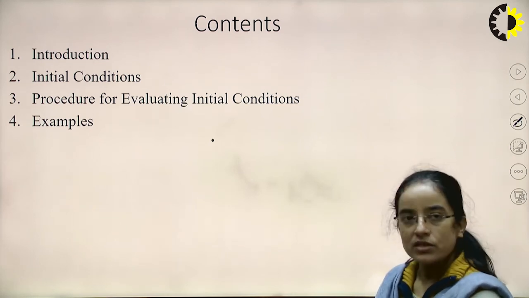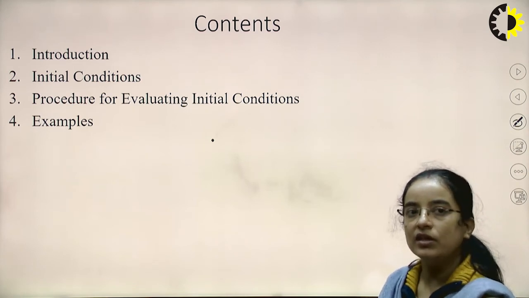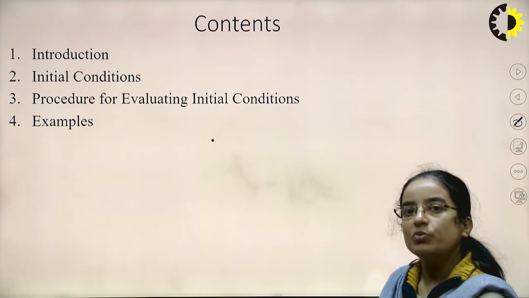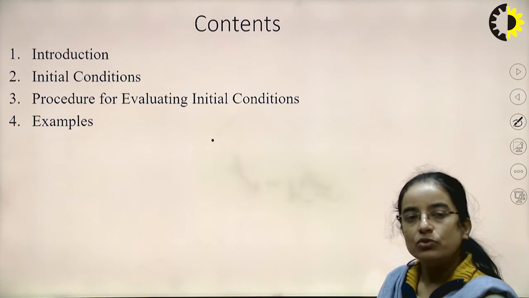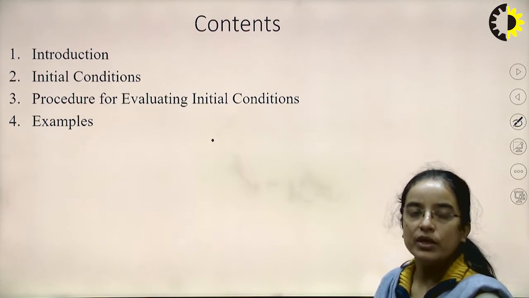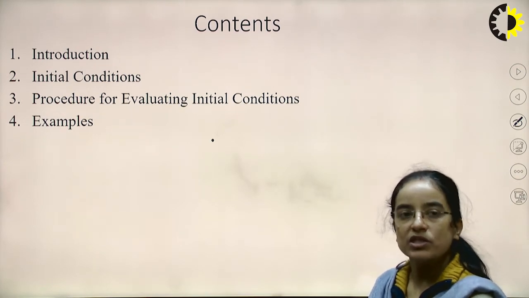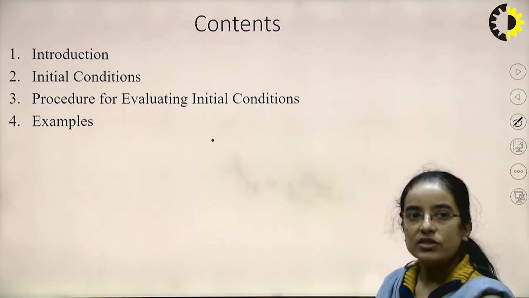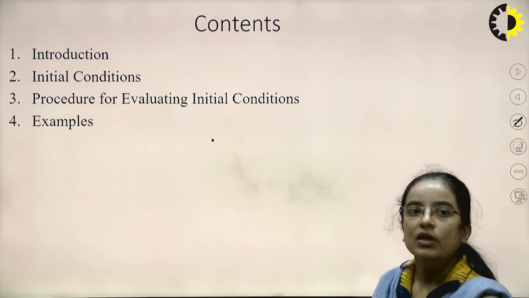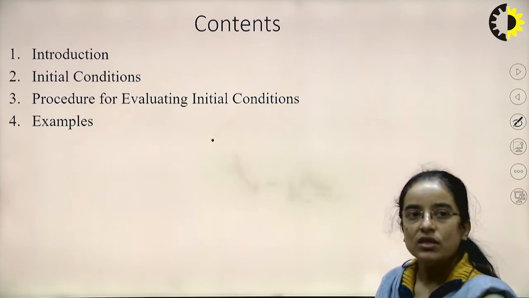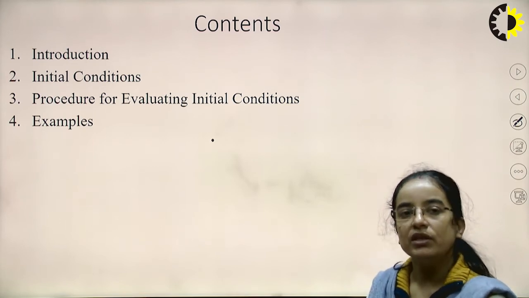In the last lecture we discussed that if there is an inductor and capacitor in the circuit, then there will be some initial condition. Before switching there may be some charge or some voltage, so that must be included in the analysis. In the proper analysis of a network, initial conditions must be included. So we will discuss that initial condition, then how to evaluate it, and then we will see some examples with initial condition, and how we calculate variables when there is initial condition.